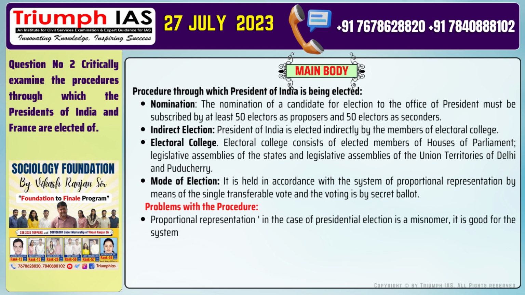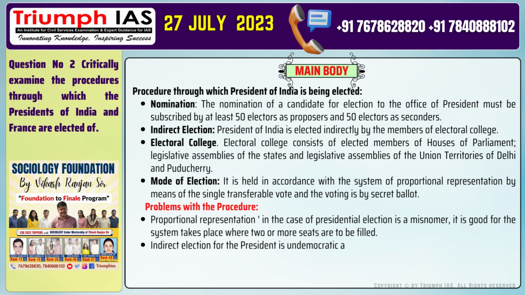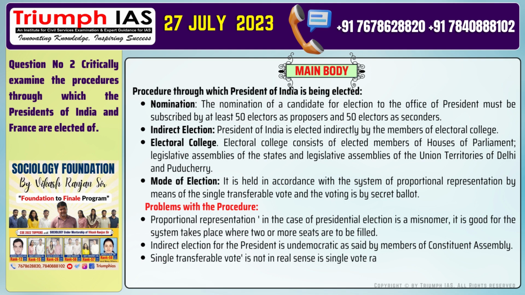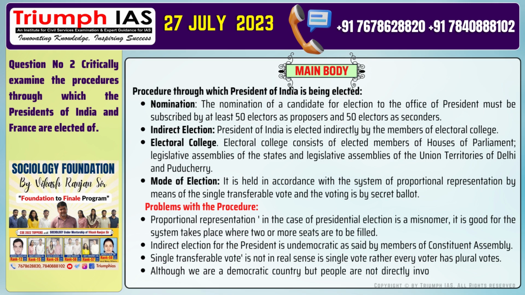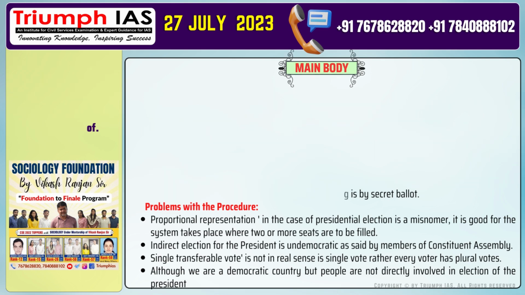It is good for systems where 2 or more seats are to be filled. Number 2. Indirect election for the president is undemocratic, as said by members of the Constituent Assembly. Number 3. Single transferable vote is not, in the real sense, a single vote; rather every voter has plural votes. Number 4. Although we are a democratic country, the people are not directly involved in the election of the president.